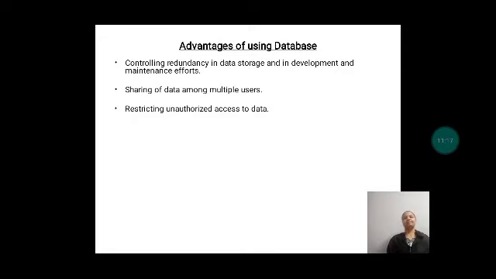Now, the third advantage is restricting unauthorized access to data. Now we know what is unauthorized access: it means the person who is not given any authority to access that data cannot access that data. That facility is there in today's databases. So they are restricting unauthorized access, meaning those people who do not have the authority or permission to access a particular data are not allowed to do it.